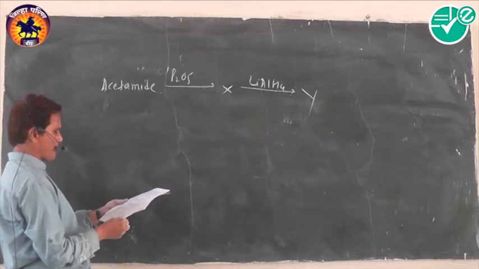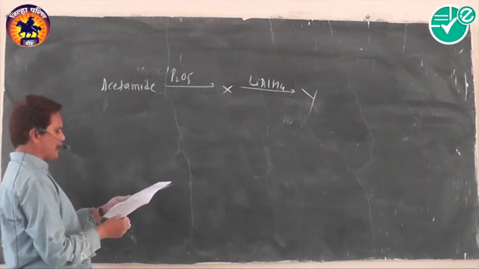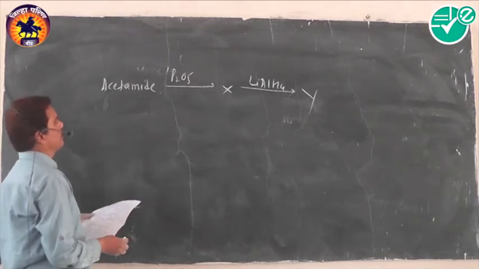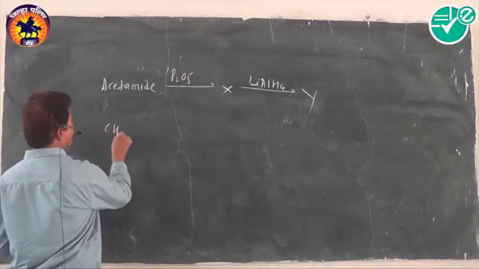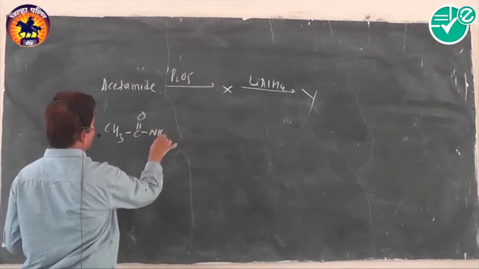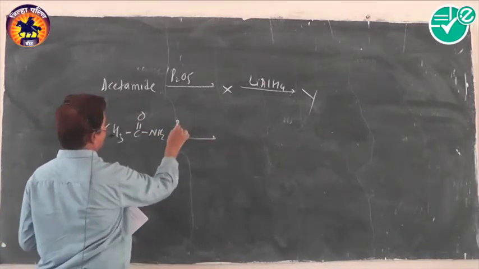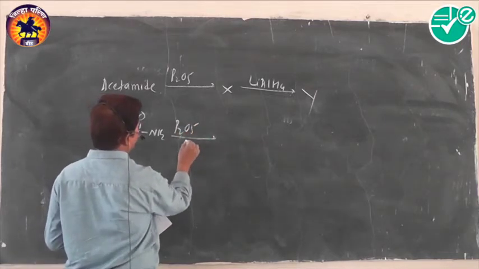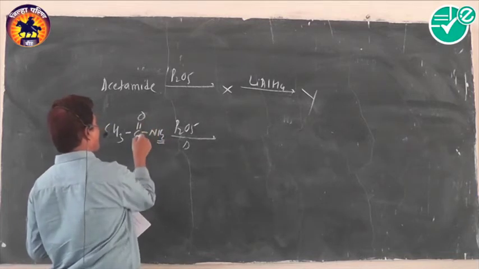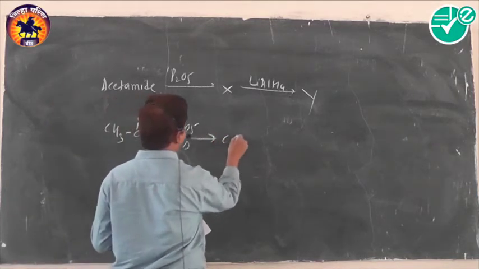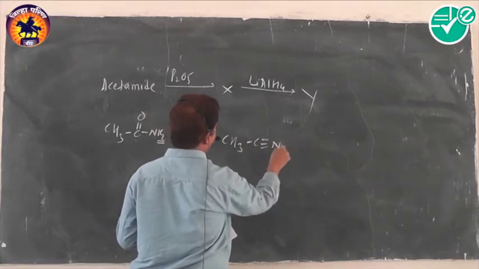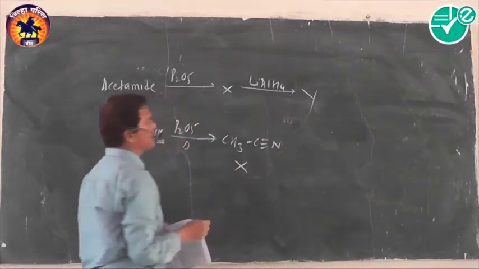The options are mostly ethylamine, methylamine, methyl cyanide, and ammonium acetate. What happens here? Acetamide is simply written as CH3CONH2. When strongly heated using P2O5, H2 and O are removed as water, forming a carbon-nitrogen triple bond, and that's why the compound is called methyl cyanide. X is methyl cyanide.